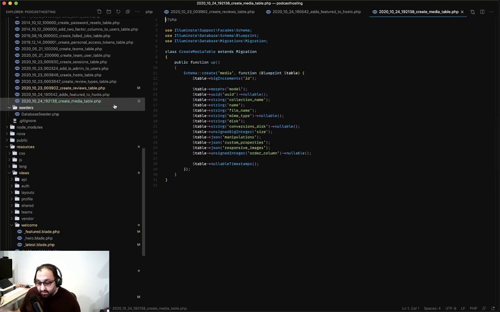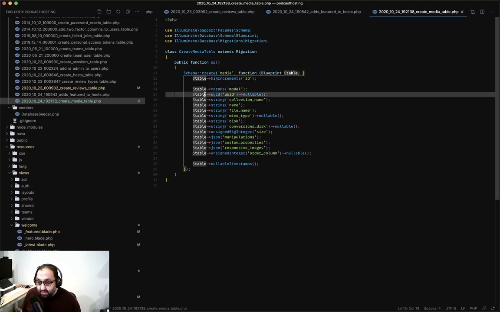And then this is just the media. For the images, I'm using the Spatie media library package to manage all the media for the hosts and the reviews. So there's an image for the host, logo and screenshots, and things like that.